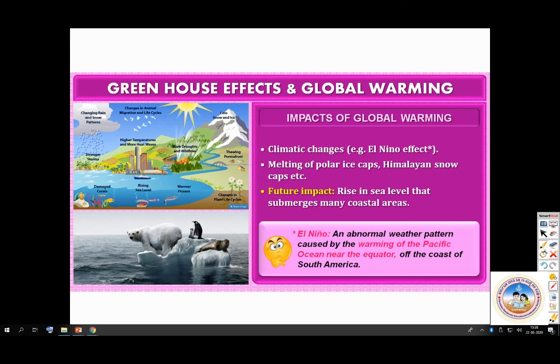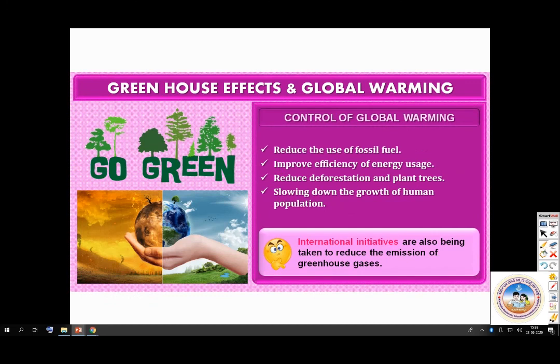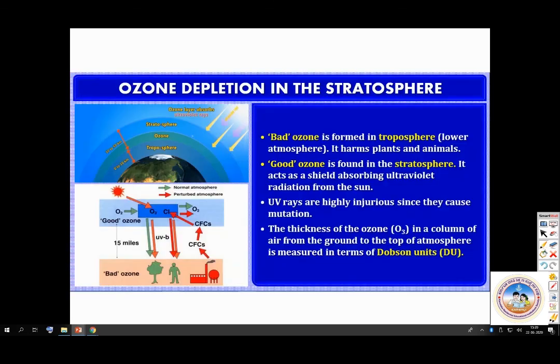So how do we control it? So we reduce the use of fossil fuels, improve efficiency of energy usage, reduce deforestation and plant trees, slowing down the growth of human population. So, what are the initiatives that are taken to reduce greenhouse gases? Look at this. We'll come to that international initiatives later in the end.